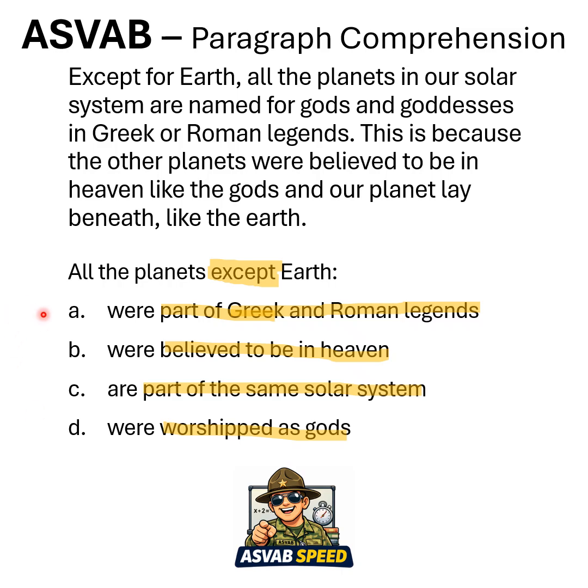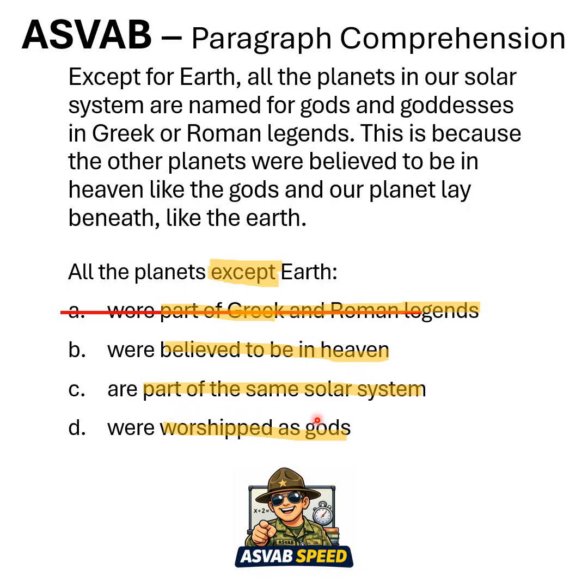So A, part of Greek and Roman legends. Well, here in the first sentence, named for gods and goddesses in Greek and Roman legends. That's not the same as part of Greek and Roman legends. I don't like A. B, we're believed to be in heaven. Well, if we skim through right here, believed to be in heaven. So word for word, I like B. Let's hang on to that for now.